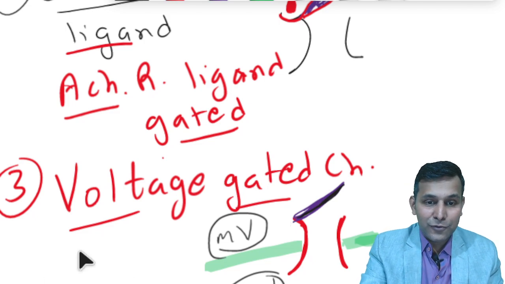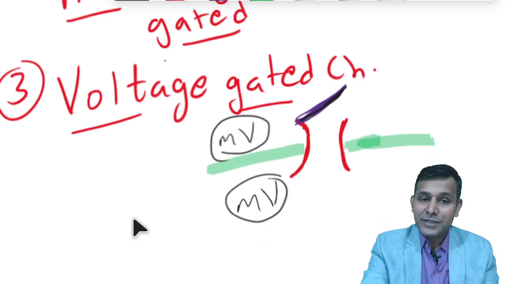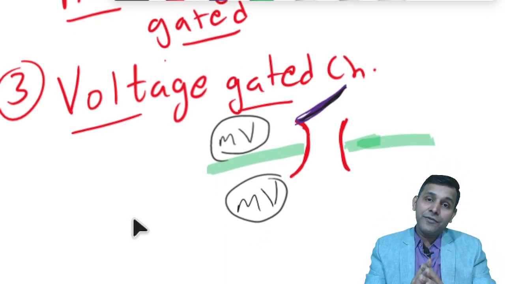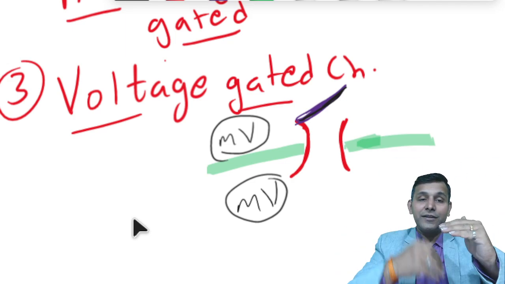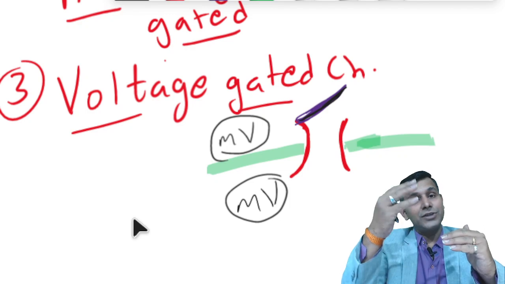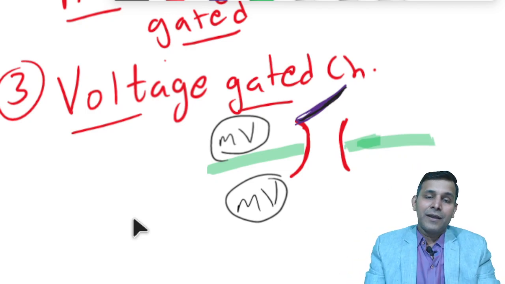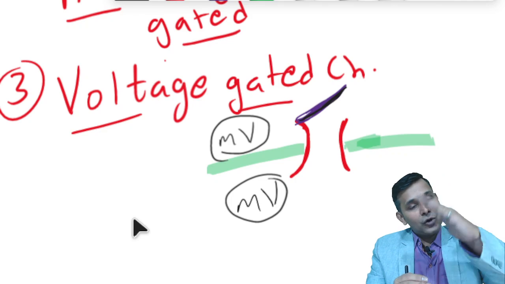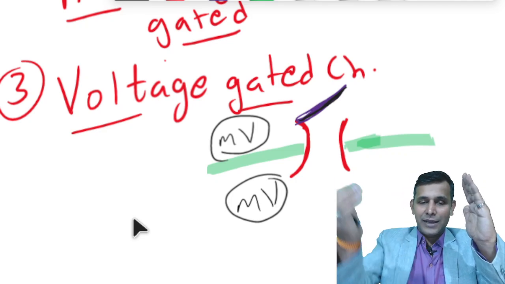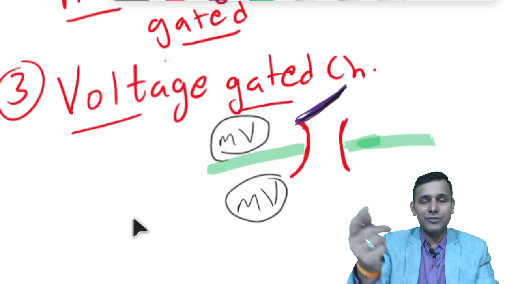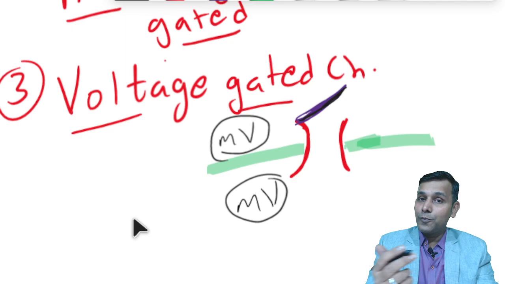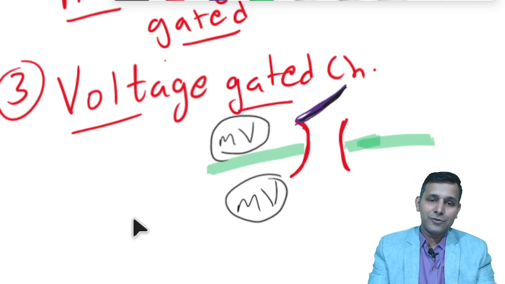Let us go back to the voltage gated channel. Voltage gated channels are the channels in which the gate will open only if there is a change in the electrical voltage across the cell membrane, and this voltage change will open the gate of the channel, and the substance will move. Sodium ion, for example, will move from outside to inside, or potassium ion will move from inside to outside.